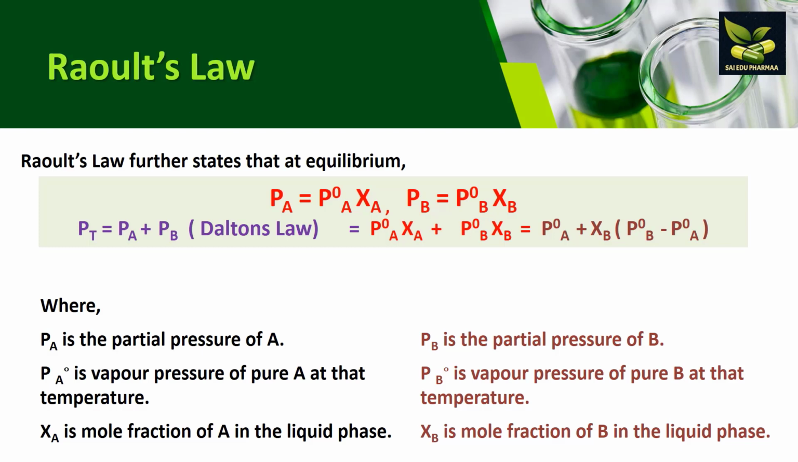Here PA is the partial pressure of component A, P0A is the vapor pressure of the pure component A at that temperature, XA is the mole fraction of component A in the liquid phase. Similarly, PB is the partial pressure of component B, P0B is the vapor pressure of pure component B at that temperature, and XB is the mole fraction of component B in the liquid phase.